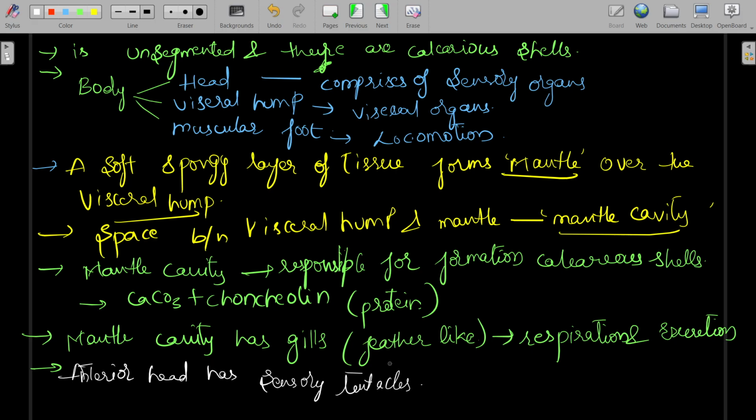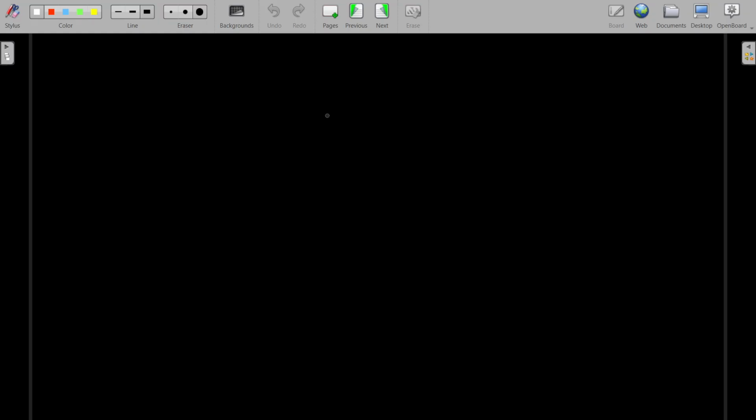Now let's draw the snail. This is the mouth, and it has a visceral hump on it. This is the shell.